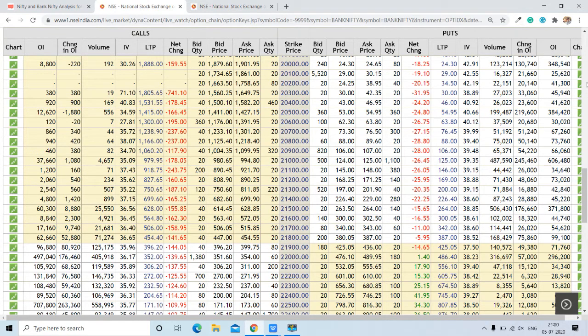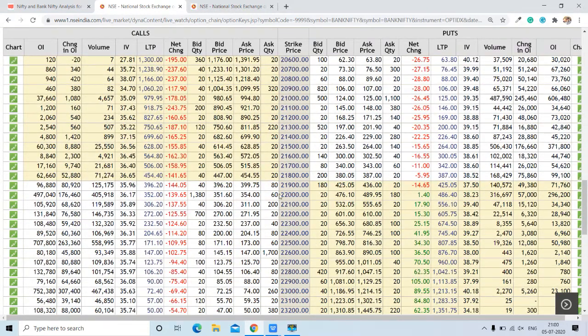Now if we talk about the trading range, then the trading range can be 21,000 to 23,000, keeping the pivot level of the Bank Nifty at the 22,000 strike. Here 4,97,000 call writers, here 2,96,000 put writers are available.